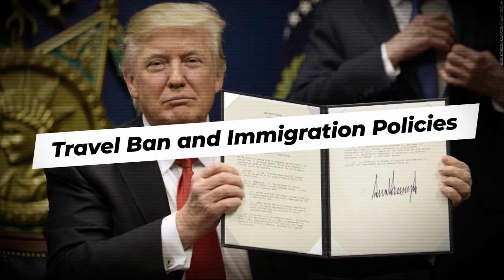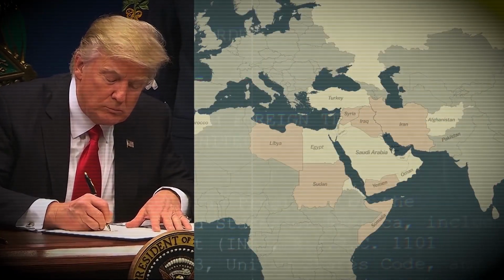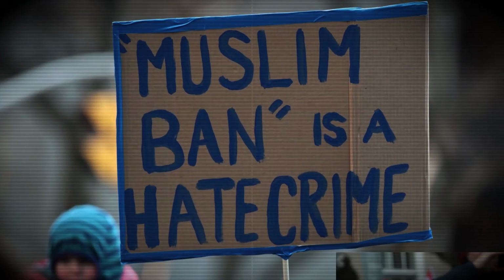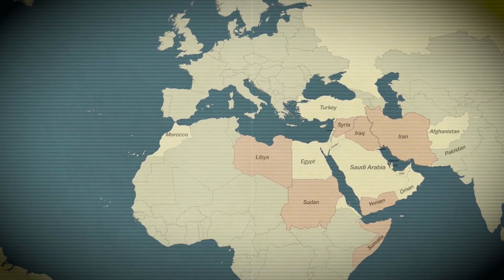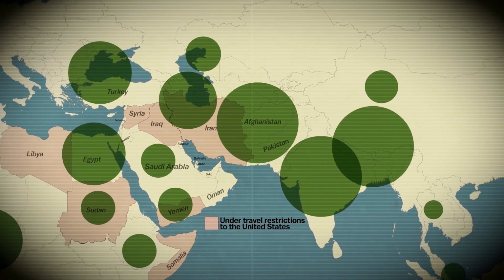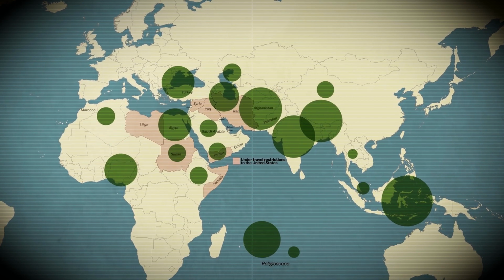Travel ban and immigration policies. One of the earliest and most polarizing policy decisions of the Trump presidency was the executive order known as the travel ban. This order, issued in January 2017, temporarily suspended entry into the United States for citizens of several predominantly Muslim countries. Critics argued that it amounted to religious discrimination, while supporters contended it was necessary for national security. The travel ban faced numerous legal challenges and sparked widespread protests at airports across the country. Eventually, it went through multiple iterations and court battles, with the Supreme Court upholding a revised version in 2018.